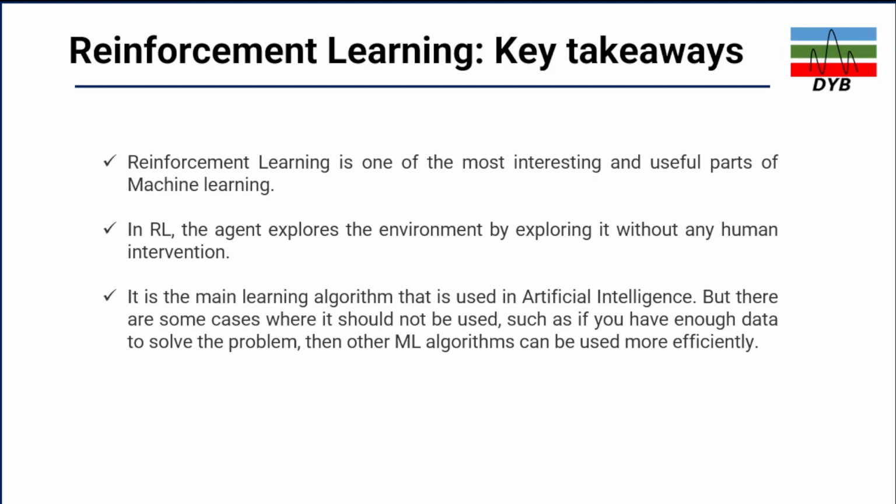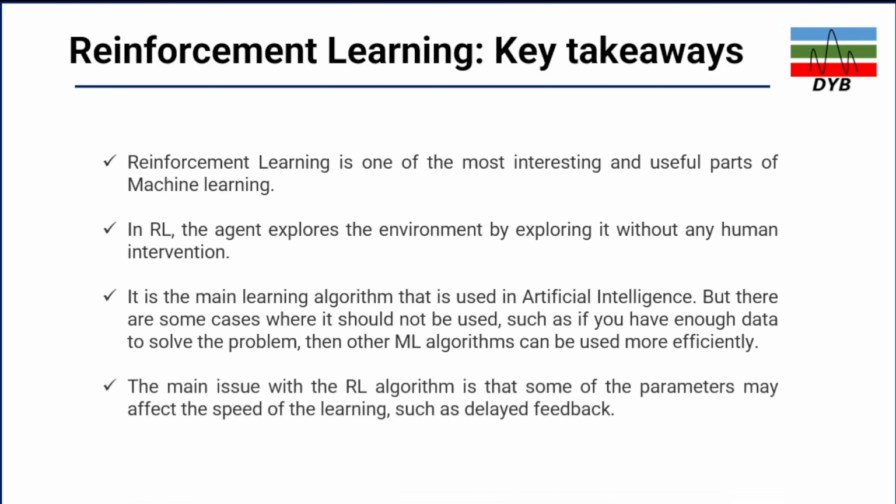But there are some cases where it should not be used, such as if you have enough data. If you have enough data, you don't need the mistakes or you don't have to learn from the mistakes. If you have enough data about that specific part of the science, then you can just use that and use supervised machine learning. Then the machine learning algorithms can be used more effectively.